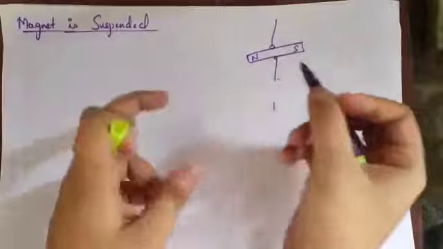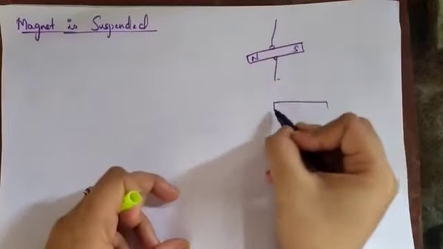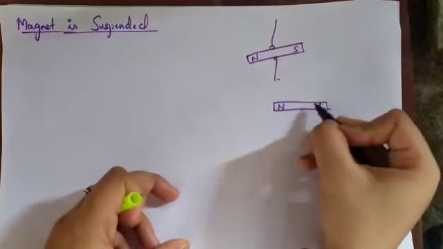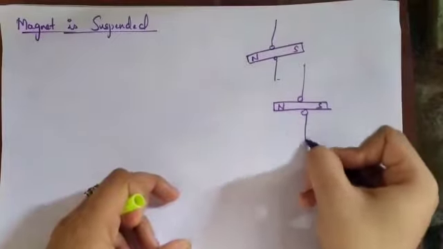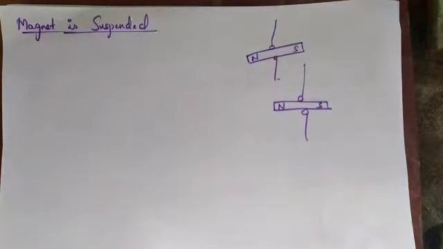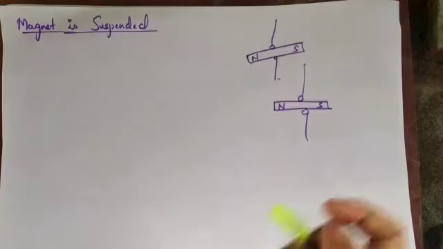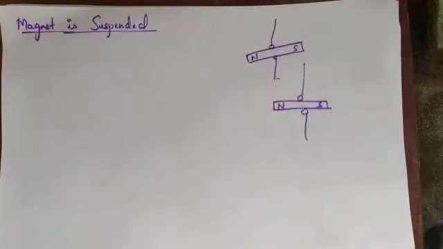That means when I suspend and release it, it comes to this position. Why does it come to this position? What is the reason behind that? There is no proper reason why it suspends in a north-south direction. It could suspend in a south-north direction. Why it comes to the north-south direction itself, there is one assumption in that.